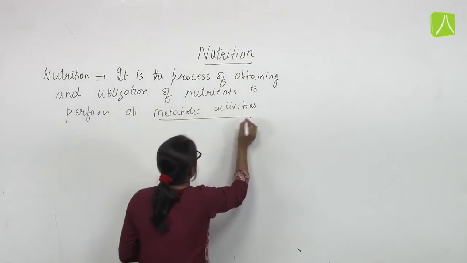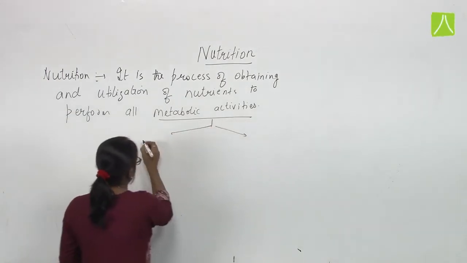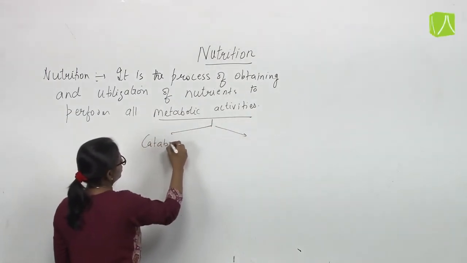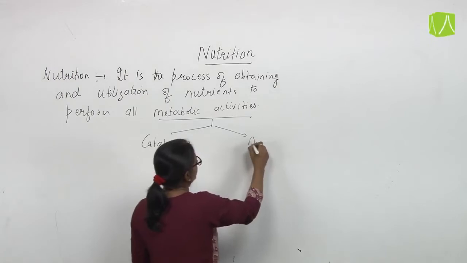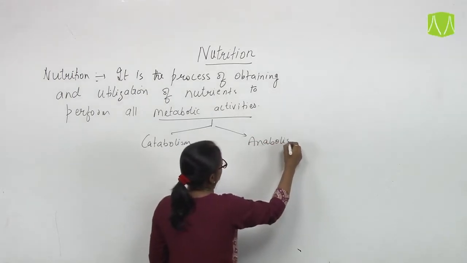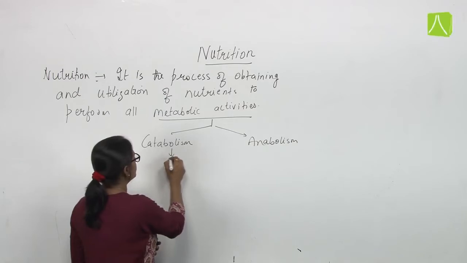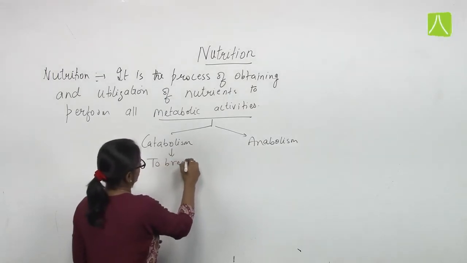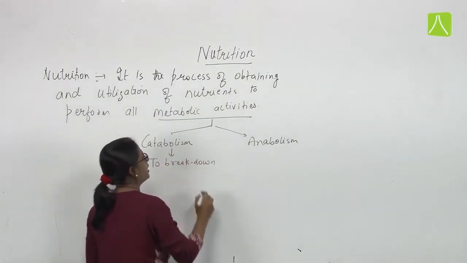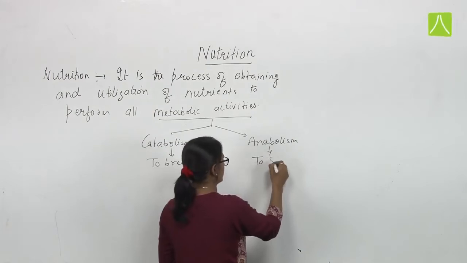These metabolic functions include two types of activity, that is catabolism and anabolism. Catabolism means to break down the things, and anabolism means to synthesize the things.